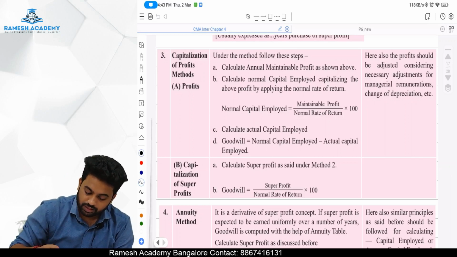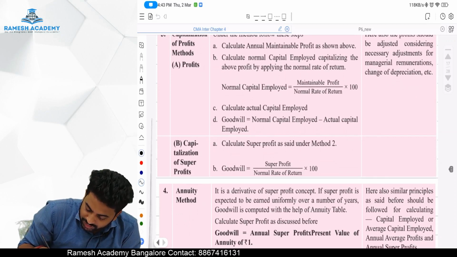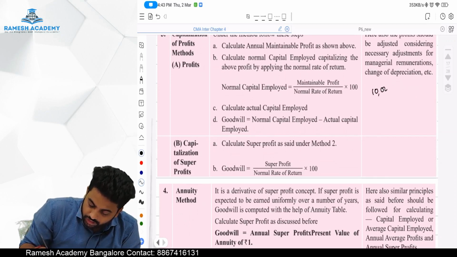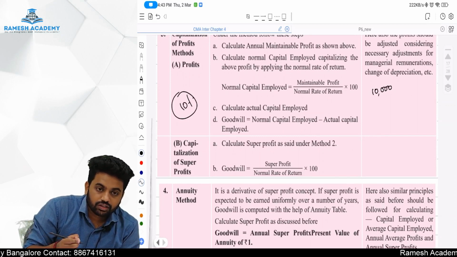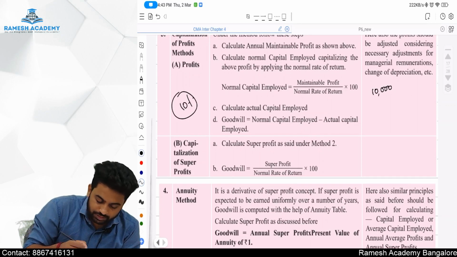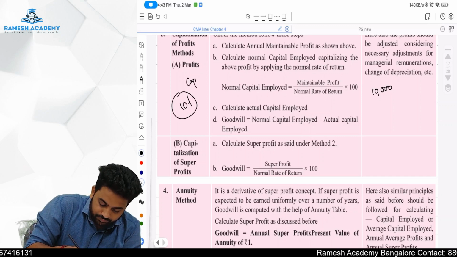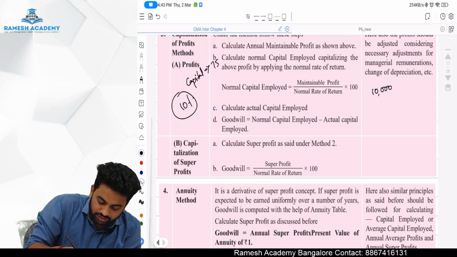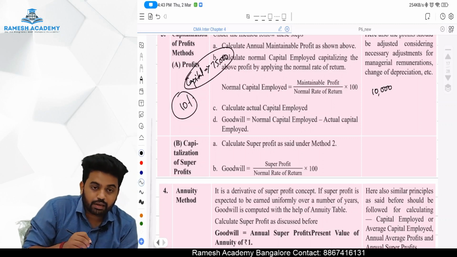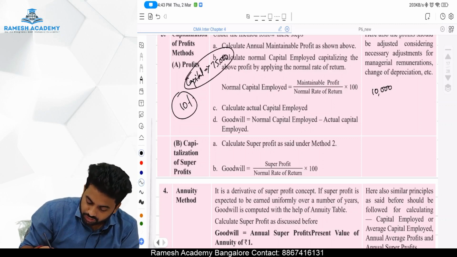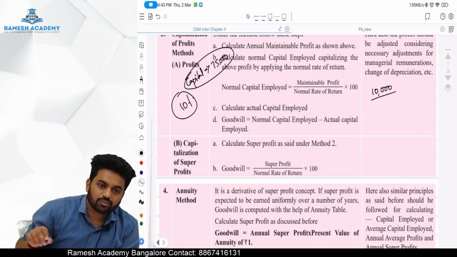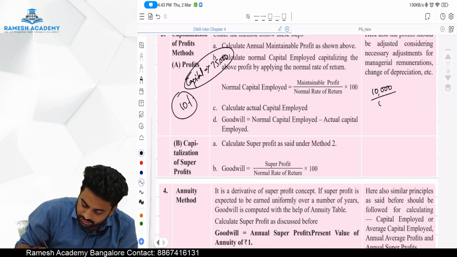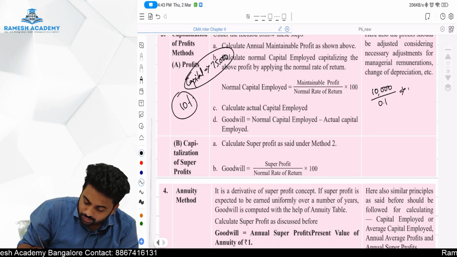For example, let us assume our maintainable profit is 10,000. Normal rate of return is 10%. Our capital is 75,000. So now, the 10,000, what will we do? We divide 10,000 by the normal rate of return. That is 10,000 divided by 0.1, which will be 1 lakh.